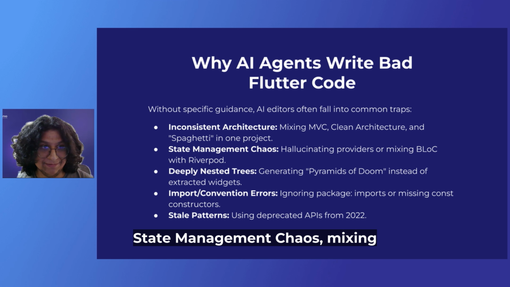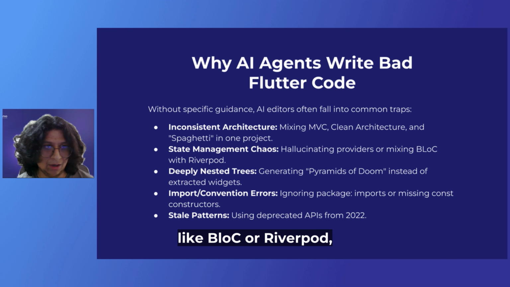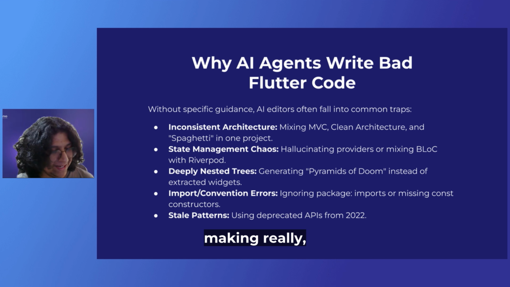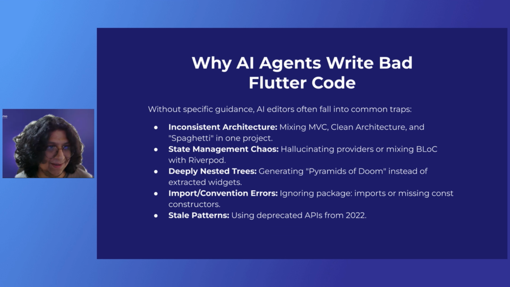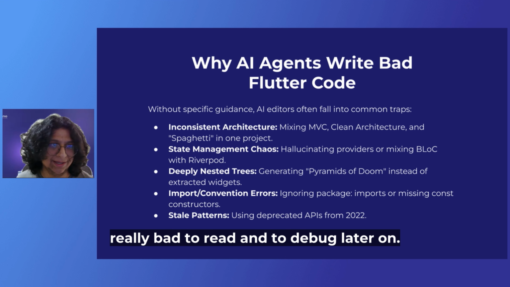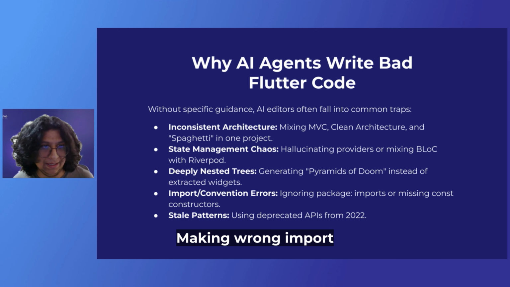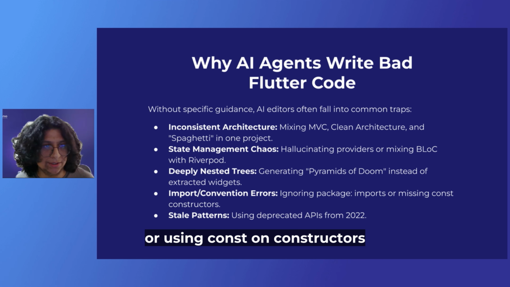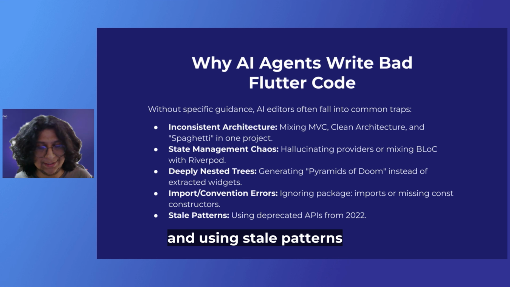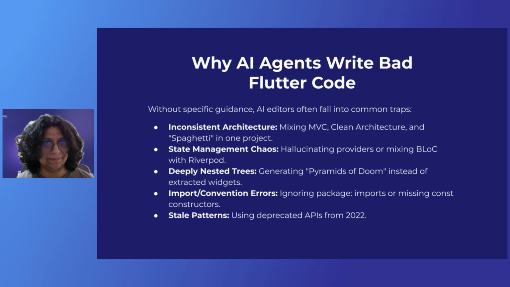State management chaos, mixing different state management solutions like Bloc or Riverpod, making really deeply nested widgets that are really bad to read and to debug later on. Making wrong imports or forgetting to make imports or using const on constructors, and using stale patterns or stale APIs that are no longer usable or are deprecated.